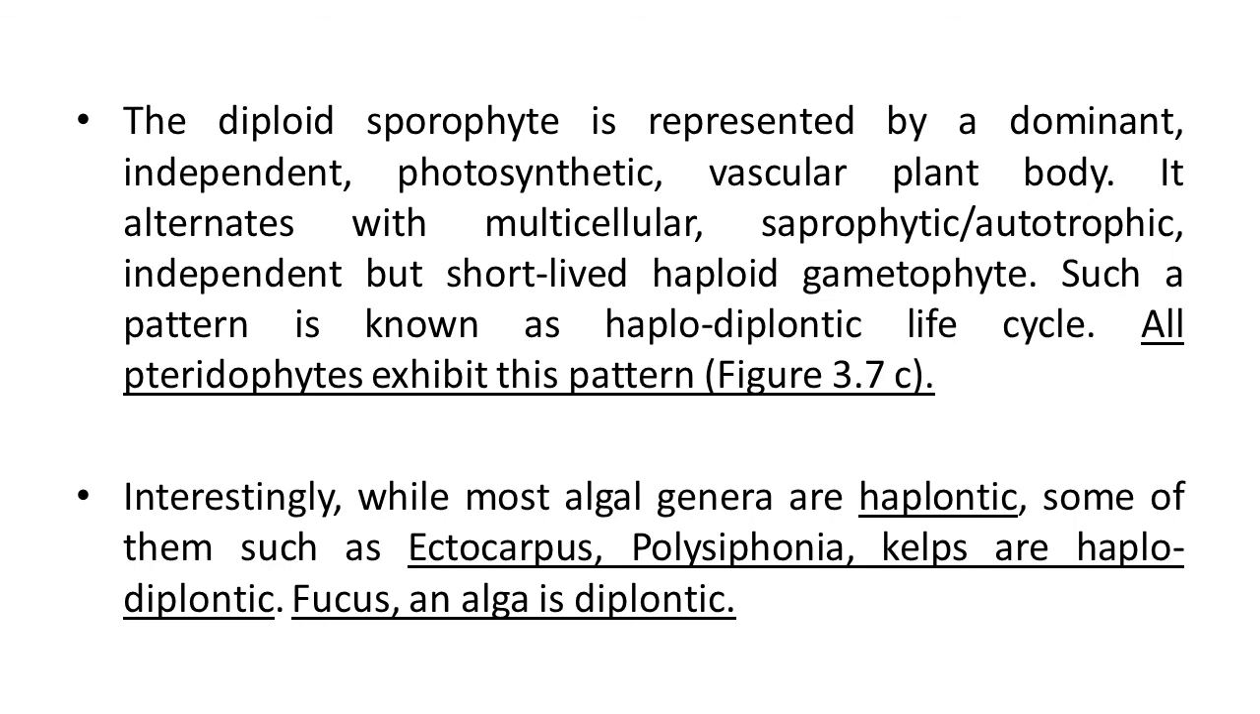Three types or three patterns are there: the haplontic life cycle, the diplontic life cycle, and the haplodiplontic life cycle. Some interesting examples are also there. In most algae, the haplontic life cycle is observed, but some algae also show the haplodiplontic life cycle, like Ectocarpus, Polysiphonia, Kelps, they show this pattern, and the diplontic life cycle is also observed in some algae like Fucus.